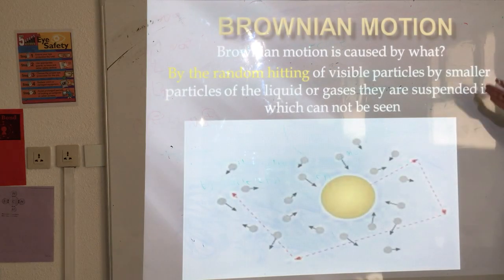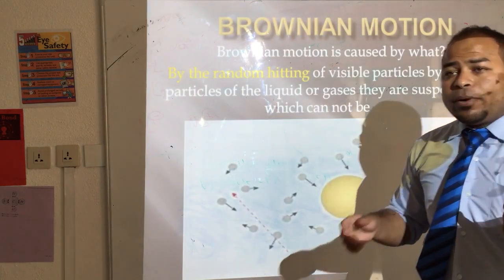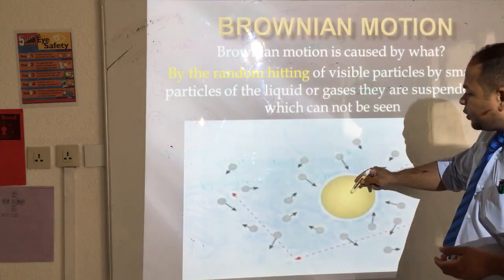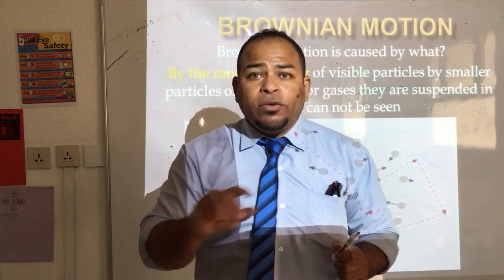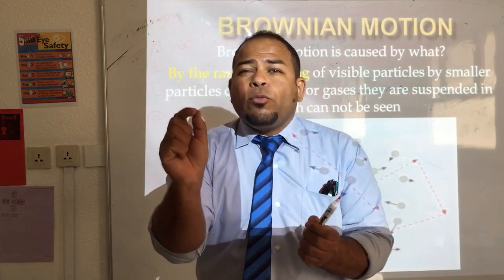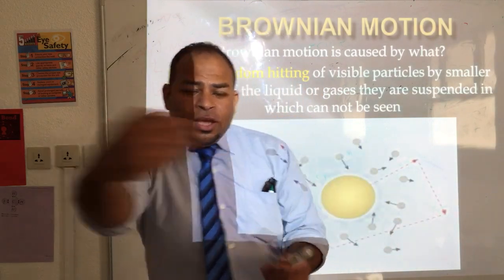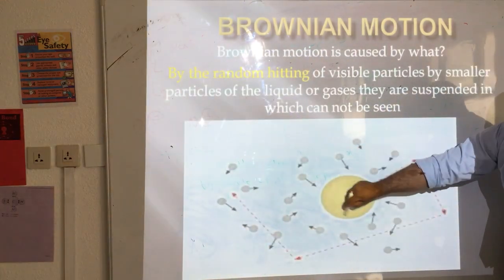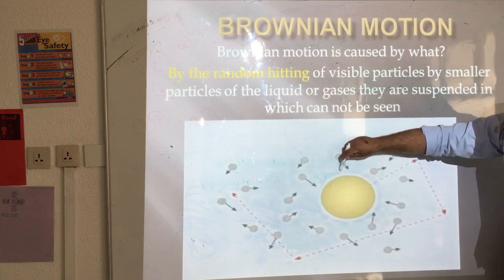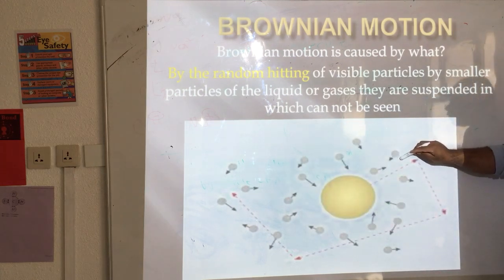And Brownian motion is caused by what? In Brownian motion, you have visible particles. You can see them with your eye. You can see them move. Why do they move? Because small particles, which you cannot see, hit them from each side. Here we have a visible particle hit by small particles.